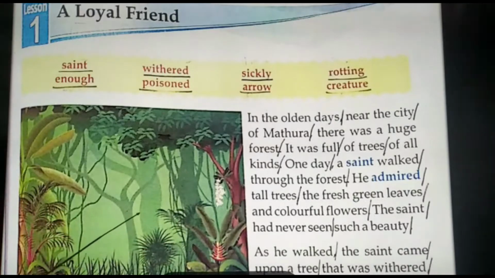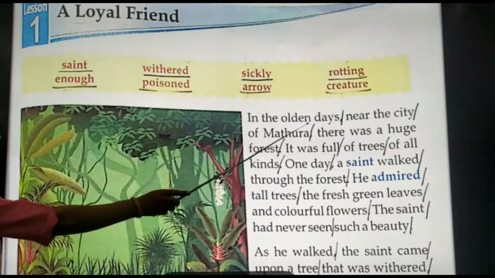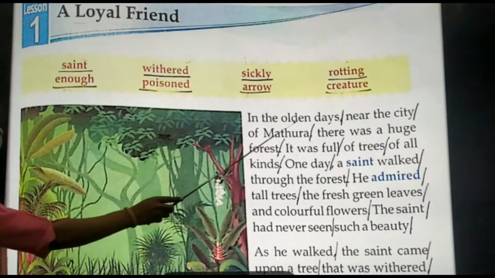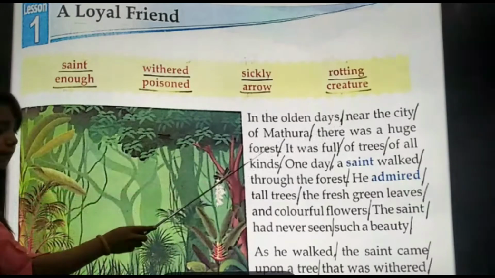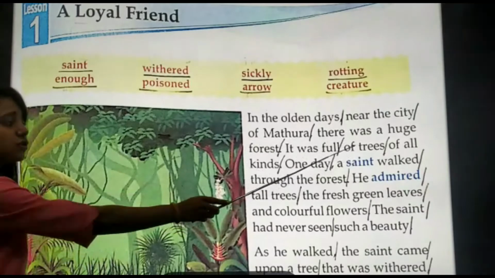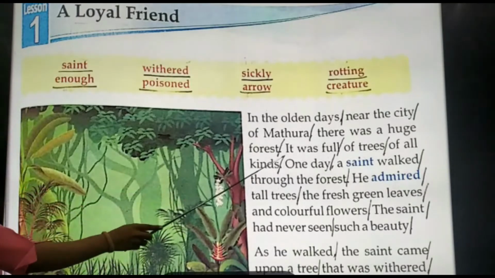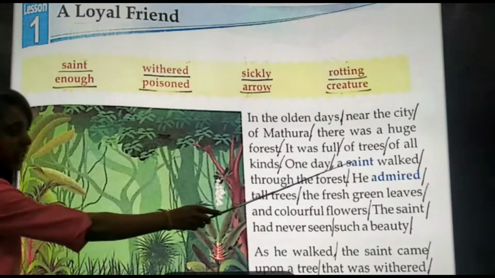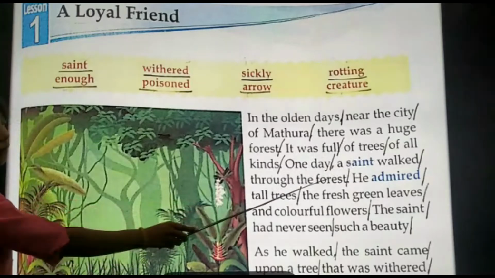So, the meaning of this paragraph is that in the olden days, we are talking about Mathura. There was a huge forest. There was a big forest which has number of trees, trees of all kinds. That means tall trees, small trees. So what happened? One day, a saint, means a holy man, was walking through the forest.